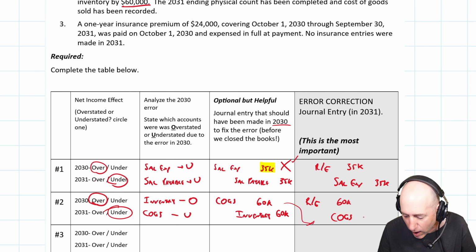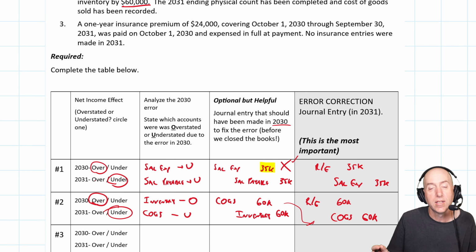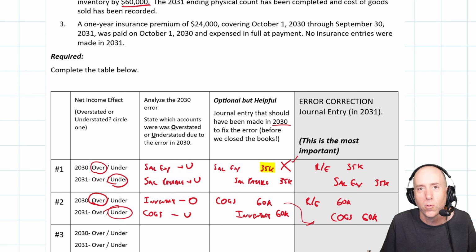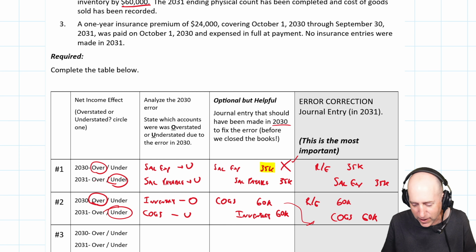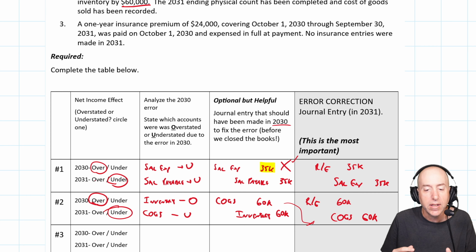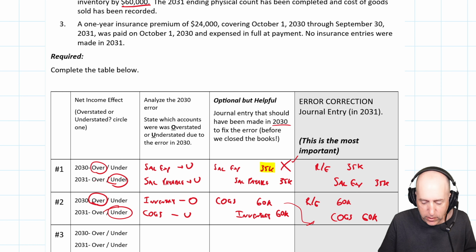Now let's think about why that might be in 2031. We can follow that rule and just do it, and we've done it. But why do I credit COGS here? And the answer again comes from understanding how inventory works.